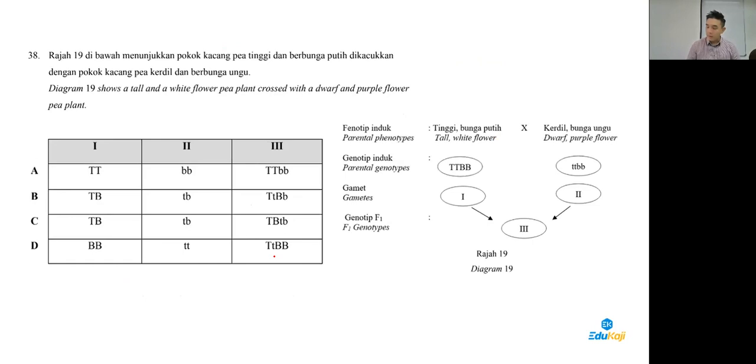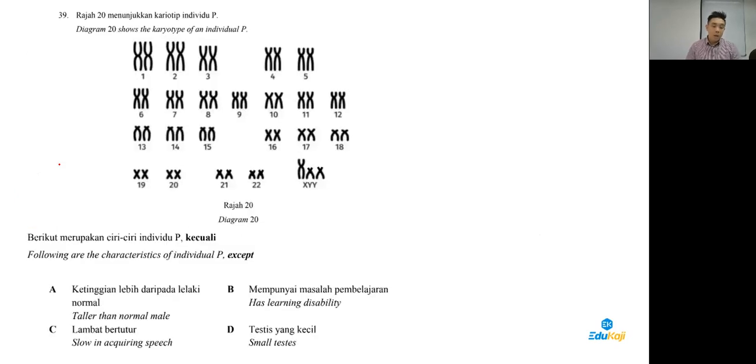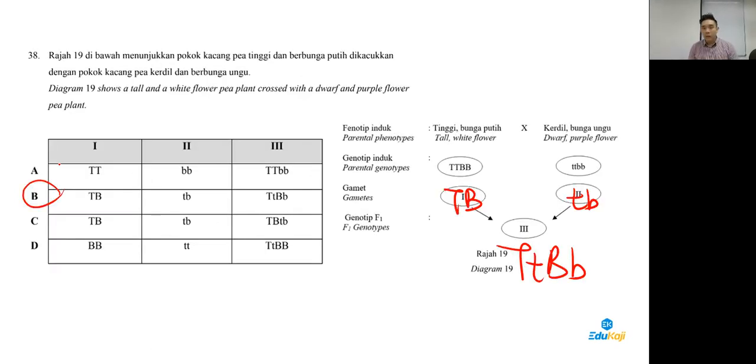Oh, my favorite question, guys. My favorite topic, my favorite question. Inheritance. So when we take out the gamete, same size, take out 1, same size, take out 1. Combine these two to form the genotype. Big, small, answer is boy. 38, answer is boy. This type of question you must get correct, guys. It's too straightforward, too simple.